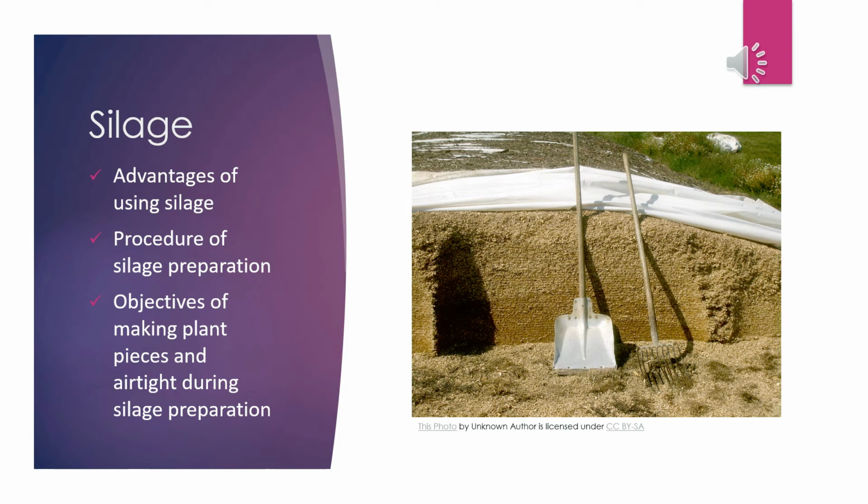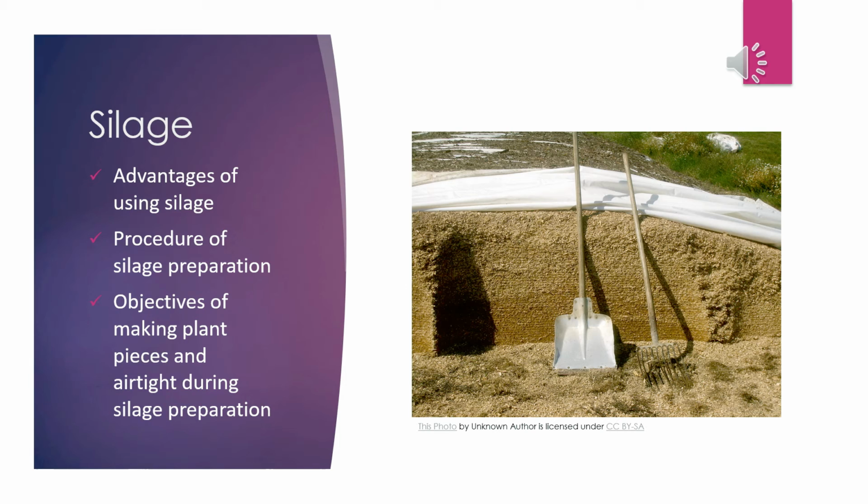The maize plants are cut 10 to 12 centimeters above the ground, and these plants are cut into pieces. The pieces are preserved in airtight pits for a long time, but nowadays these are preserved in larger size polythene bags instead of pits. The openings of the bags are made airtight so that air cannot enter into the bags. By processing this way, the nutritive value of grasses can be maintained for a long time and can be supplied to the livestock when necessary.